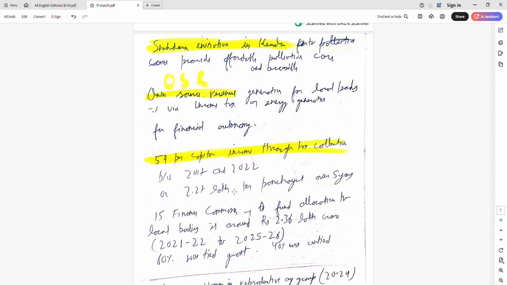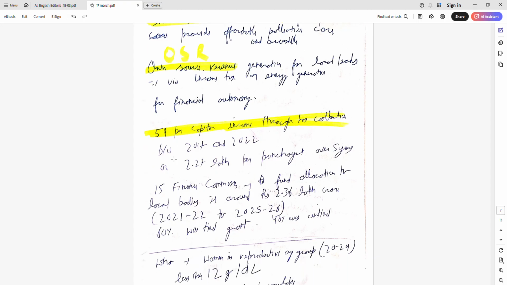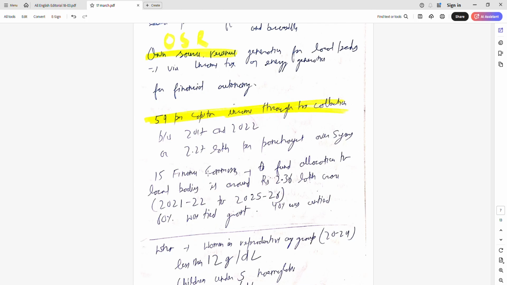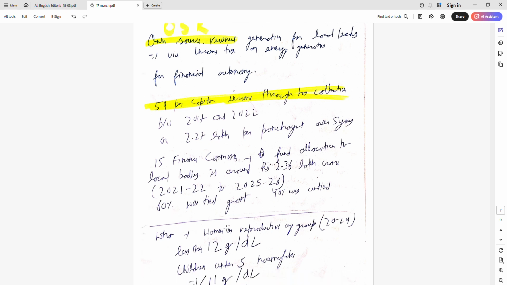If you do this per capita, they were able to raise only 59 rupees. The 15th Finance Commission, which is from 2021 to 2026, gave around 2.36 lakh crore. But 60% of this was tied fund and 40% was untied. Tied means they have to spend only on the schemes which the government has told. They don't have autonomy to use it as they find useful.